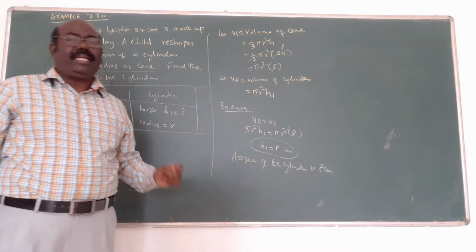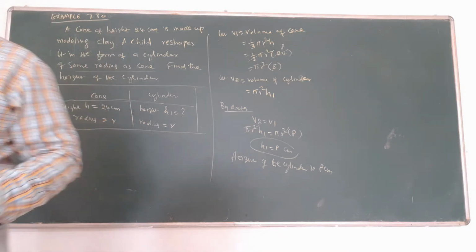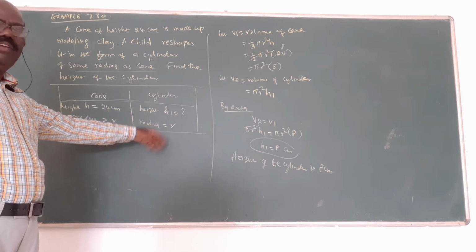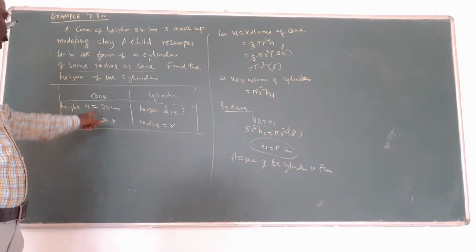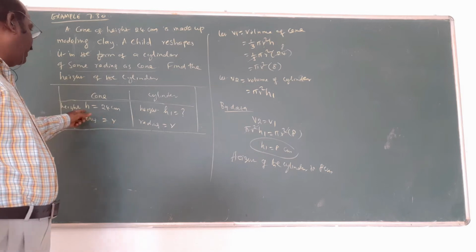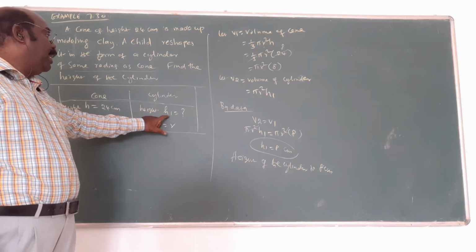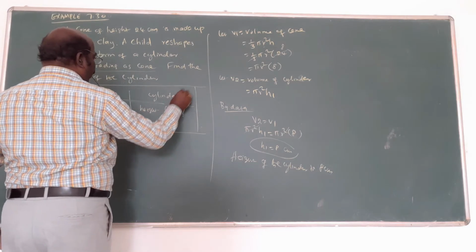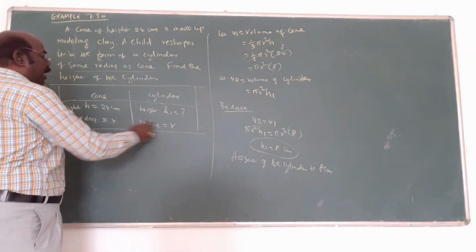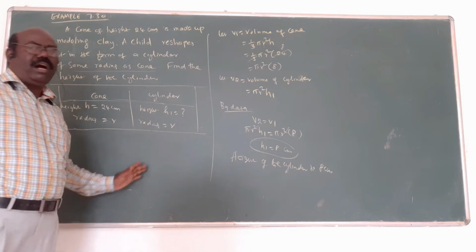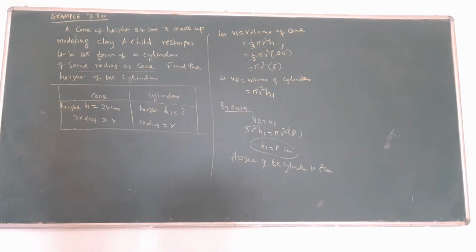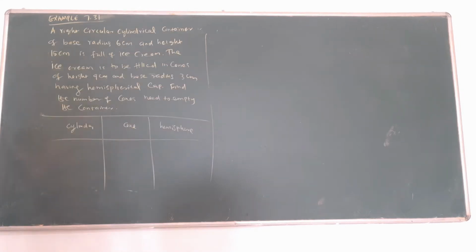H1 is the height of the cylinder. Here always only H, R. Here R and H1. In this way you assume. Mind it, both H will not be equal. H is the height of the cone. H1 means the height of the cylinder. That's why both are not equal. But in this particular problem, only the radius is equal, that's why R. Because both will be equal. This one is over.